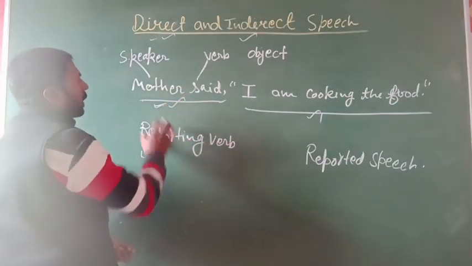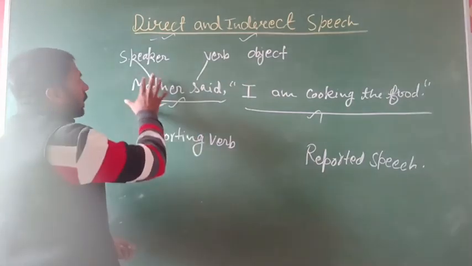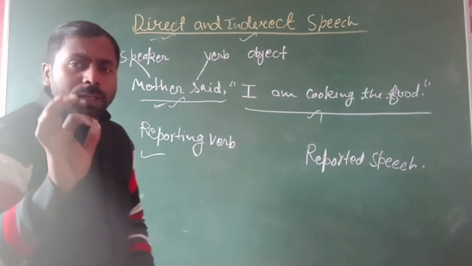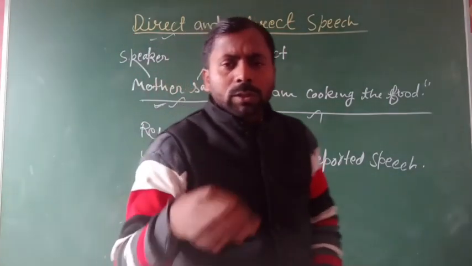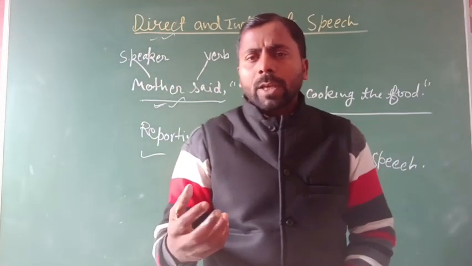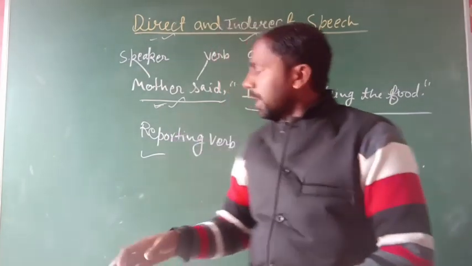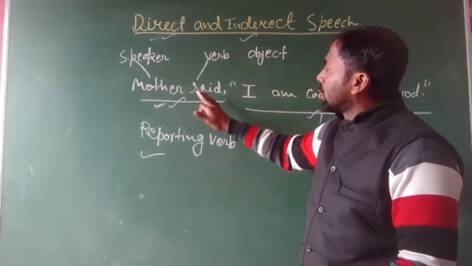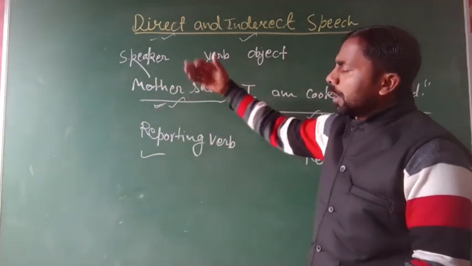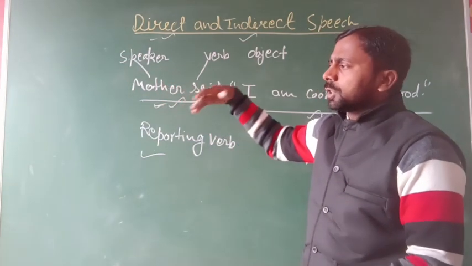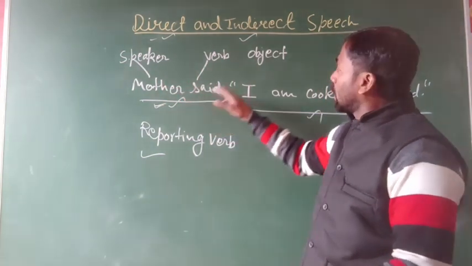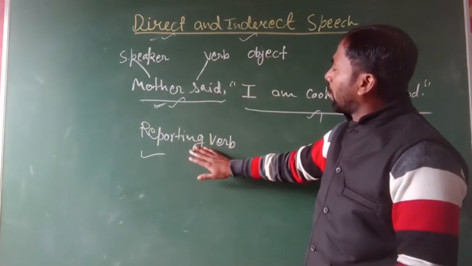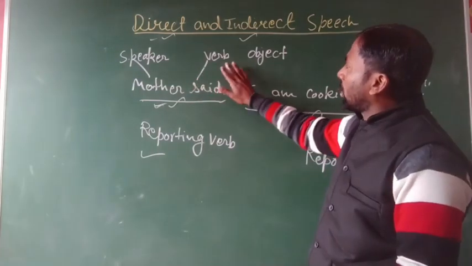The reporting verb is also divided into three parts: speaker, verb, and object. The speaker is the person in a sentence who says something, a statement. The action done by the speaker is known as the verb, and the person the speaker is saying something to is the object. So the reporting verb is divided into three parts: speaker, verb, and object.